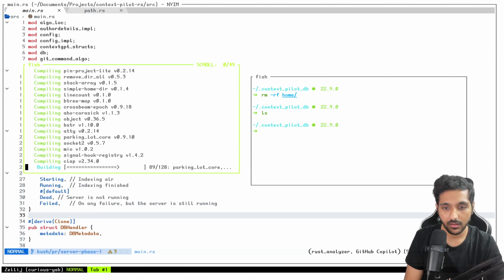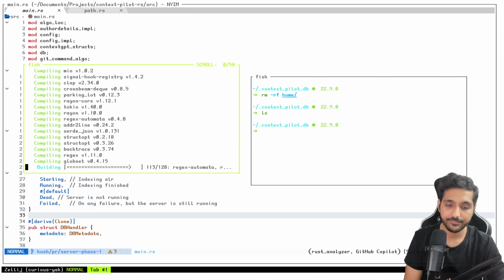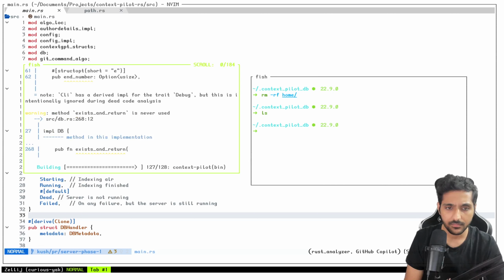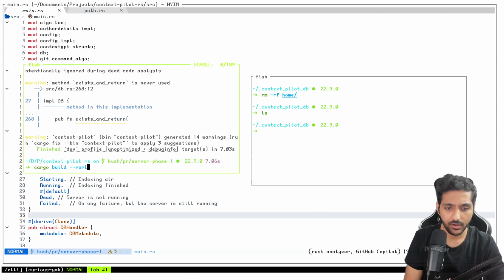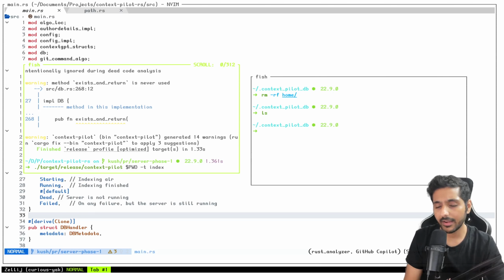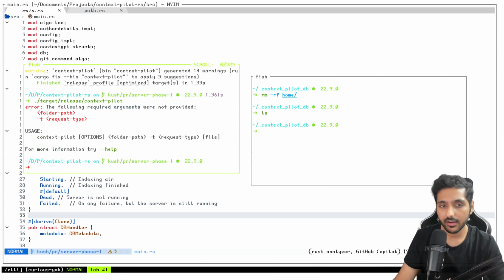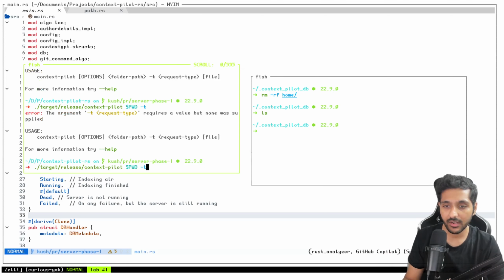Let me do cargo build. I should have done release, but okay, my bad. Let me do release again, because I just want to call release and it should be quick. Over here we run Context Pilot, and I'm going to just hit enter. It tells me that we are looking for a folder path and a -t, which is the request type. So I run target release Context Pilot, pass $pwd, which means I want to index the current folder, and -t is the request type, so I can just pass index and that will index the whole repository.